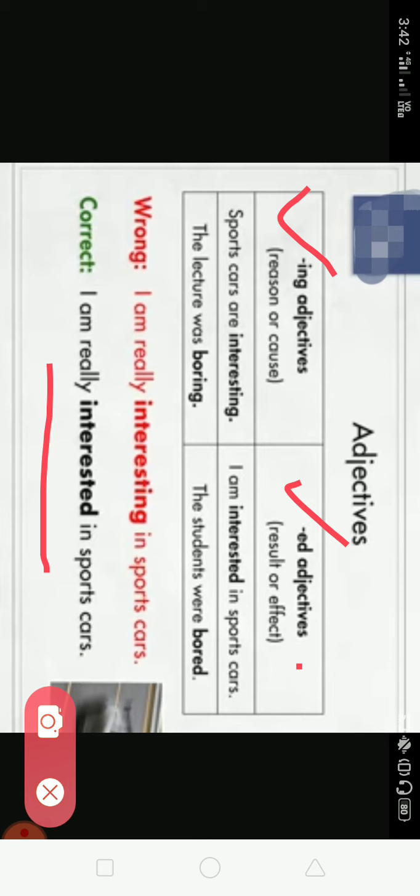For example, sports cars are interesting. Here we are telling the cause, the reason. I am interested in sports cars. Now, interesting is also an adjective and interested is also an adjective. In both conditions they play the role of an adjective, but they reflect different things. In this sentence it reflects the reason and cause, and in this sentence it shows the result. Okay,